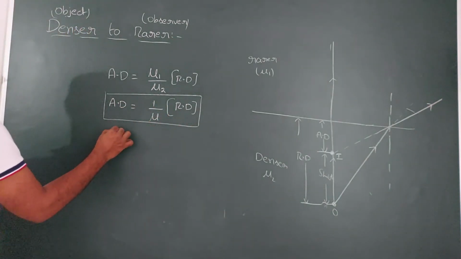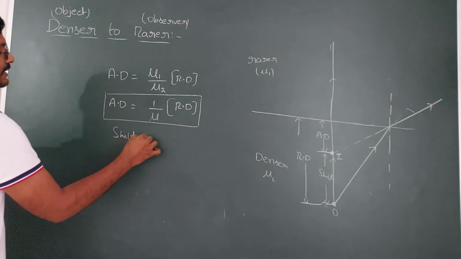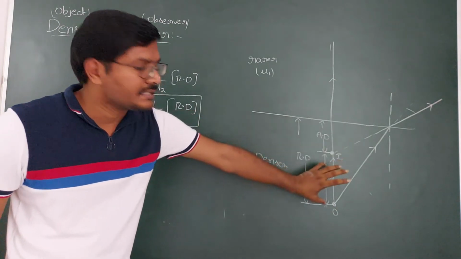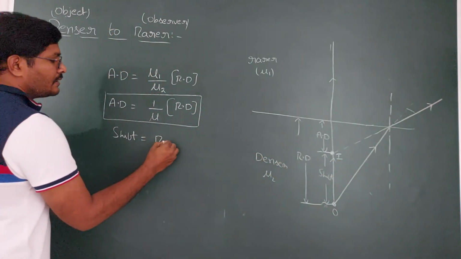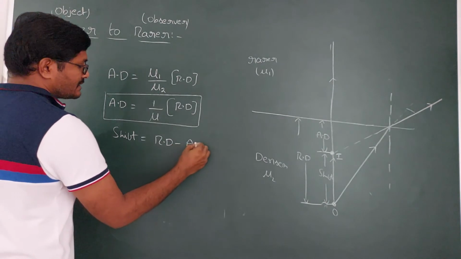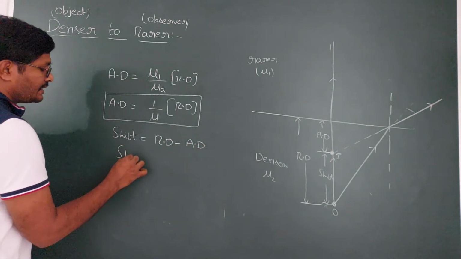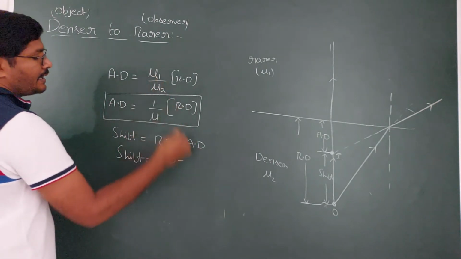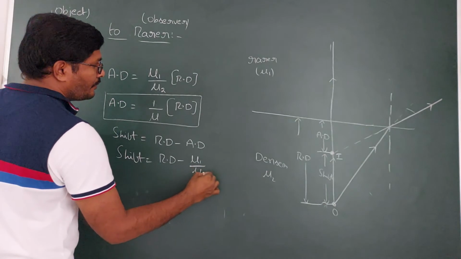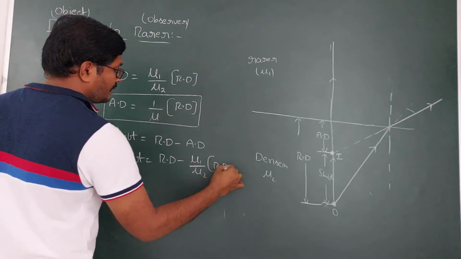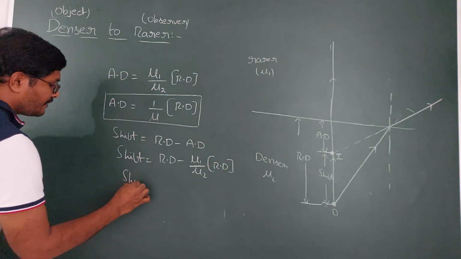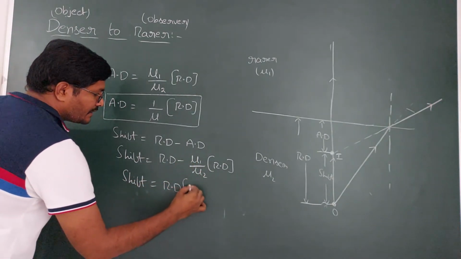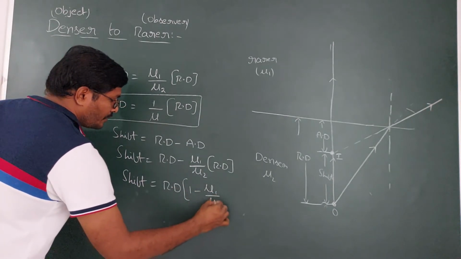So then the shift. In the previous case it is apparent distance minus real distance, but here it is real distance minus apparent distance, because real distance is greater. Then shift is, real distance is the known value and apparent distance you can write as mu1 by mu2 into real distance. So how much it is shifted from the original position? Real distance is common here, so it is real distance into 1 minus mu1 by mu2.